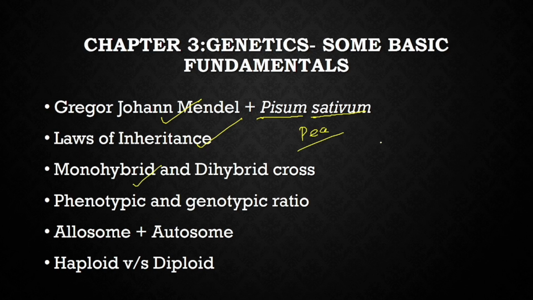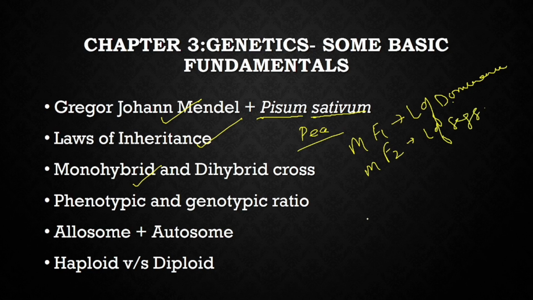Monohybrid cross: the monohybrid F1 explains the law of dominance. The monohybrid F2 explains the law of segregation, and the dihybrid cross explains independent assortment. Then genotypic and phenotypic ratio. In the F2 generation, the monohybrid phenotypic ratio is 3:1 and the genotypic ratio is 1:2:1.